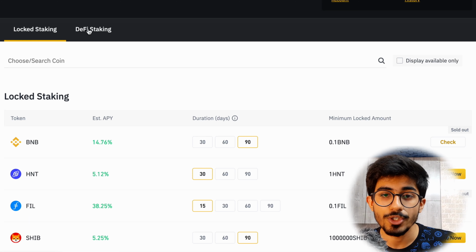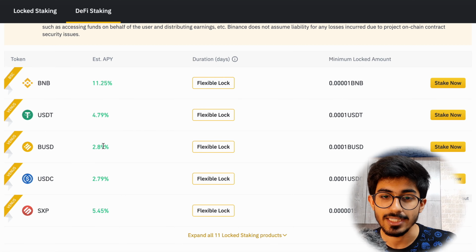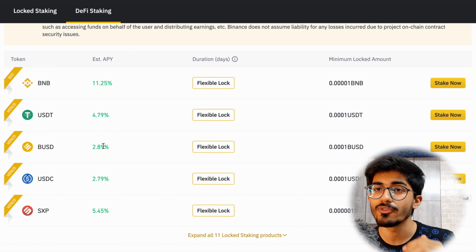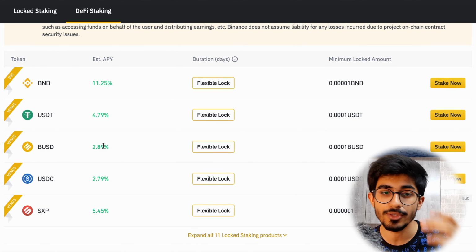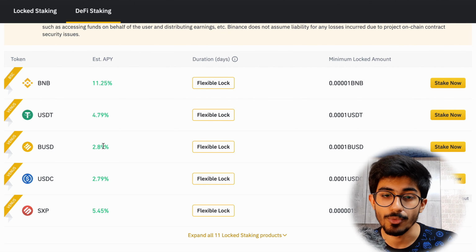And then we can go over to DeFi staking. So that was locked staking. Now there is DeFi staking. In DeFi staking, you can remove it whenever you want, you can withdraw it whenever you want, and you can invest back in whenever you like.